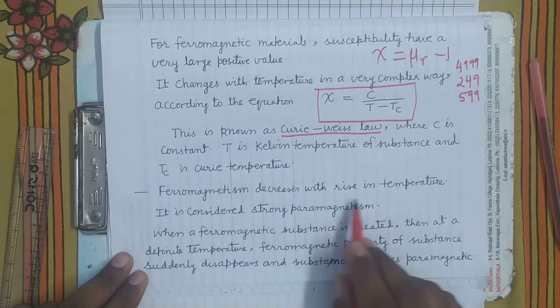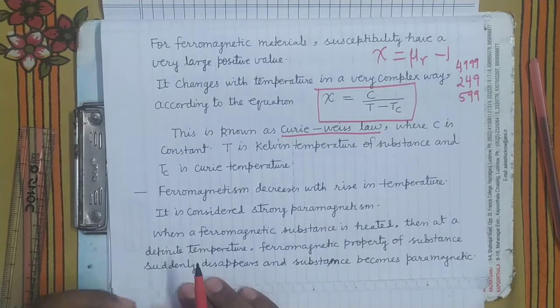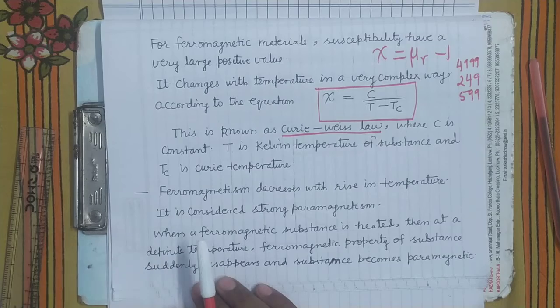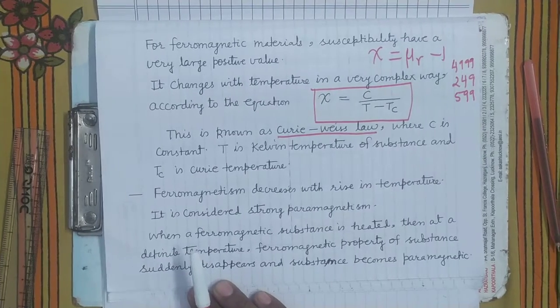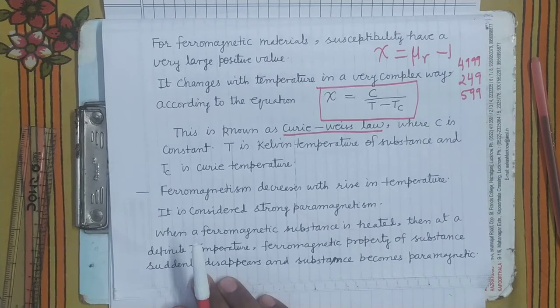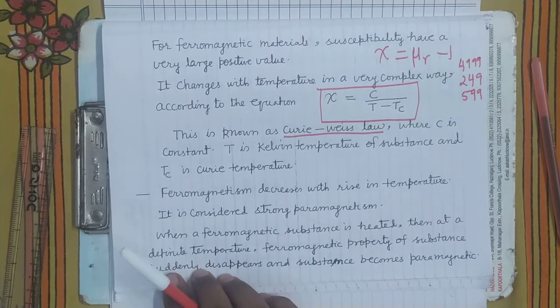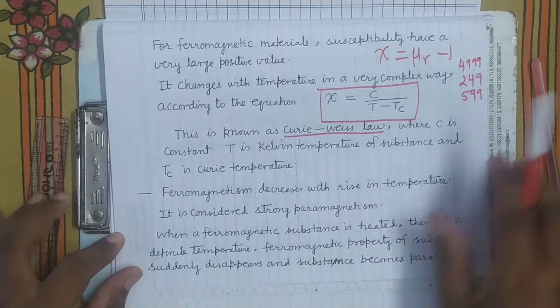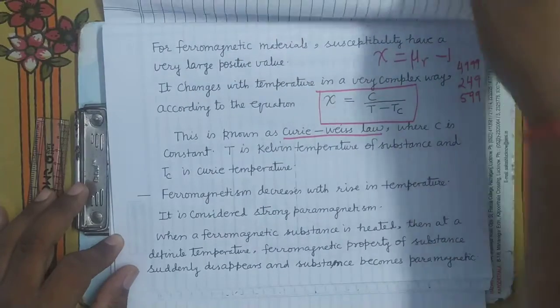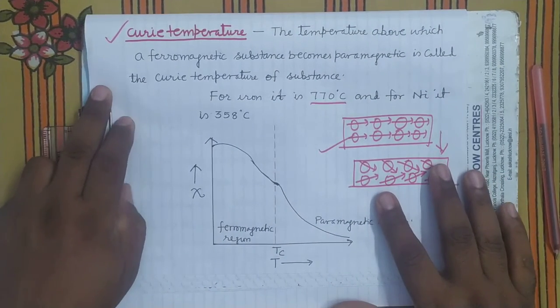Now, this I have already told: ferromagnetism decreases with rise in temperature. It is considered a strong paramagnetic. When a ferromagnetic substance is heated, its temperature increases, its ferromagnetism will decrease, and at a certain temperature, it will disappear. Is it clear? Now, after this, there is one more point, that is the hysteresis, retentivity and coercivity, that is related to the ferromagnetic material. So that we will do in the other lecture.